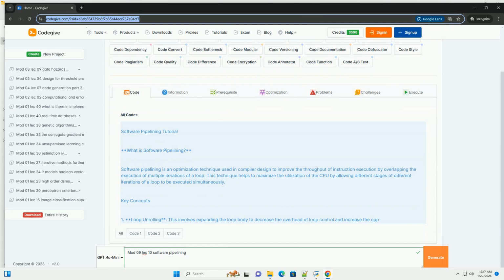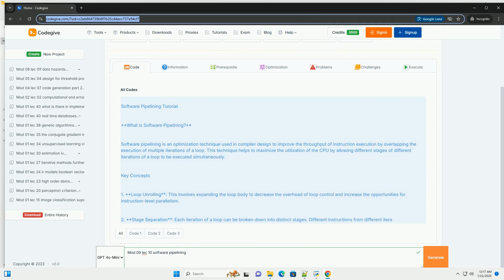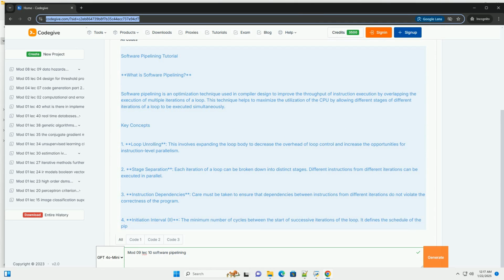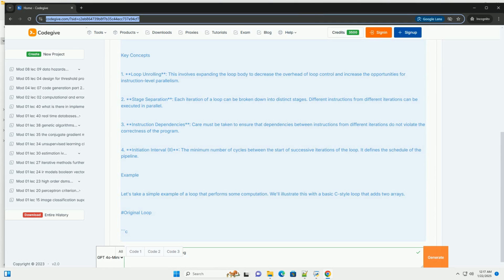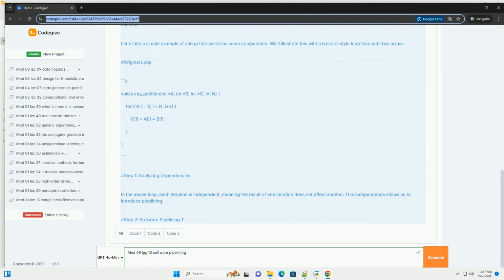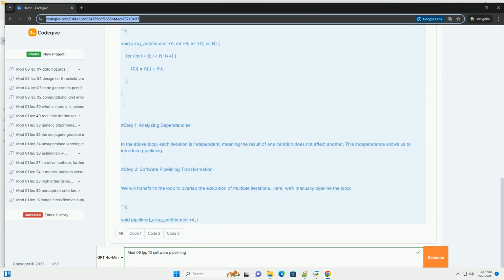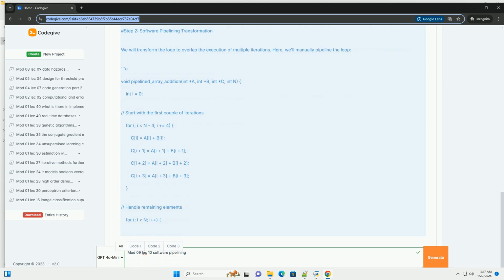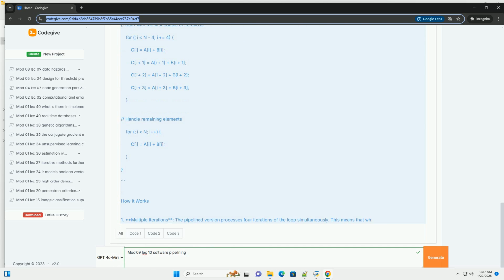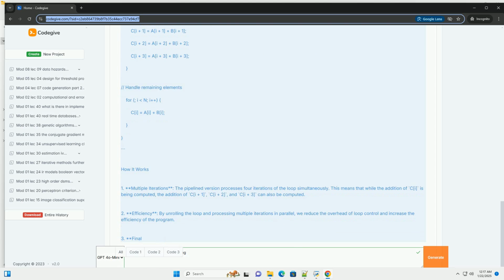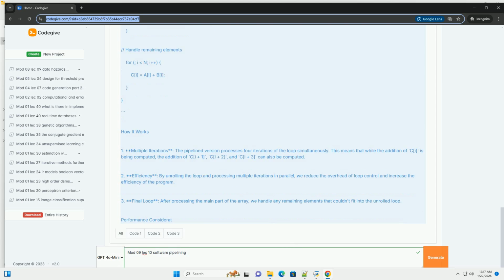Software pipelining tutorial. What is software pipelining? Software pipelining is an optimization technique used in compiler design to improve the throughput of instruction execution by overlapping the execution of multiple iterations of a loop. This technique helps to maximize the utilization of the CPU by allowing different stages of different iterations of a loop to be executed simultaneously.